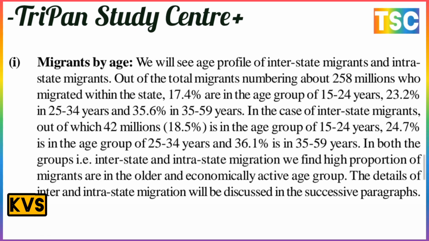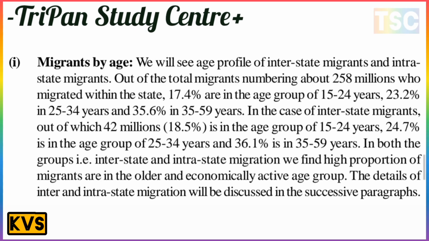In the case of interstate migrants, out of 42 million, 18.5% are in the age group of 15 to 24 years, 24.7% in the age group of 25 to 34 years, and 36.1% in 35 to 59.